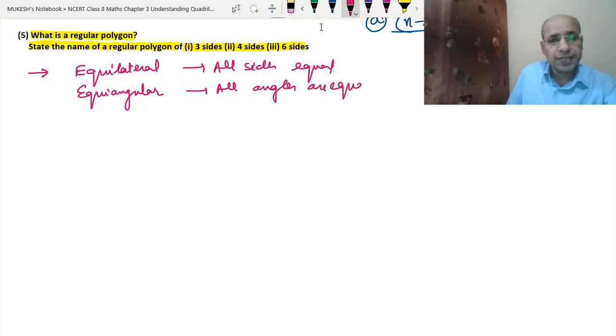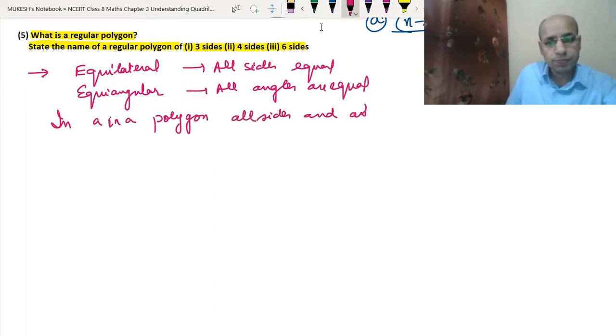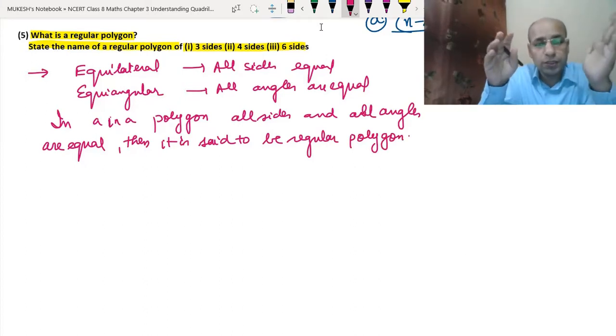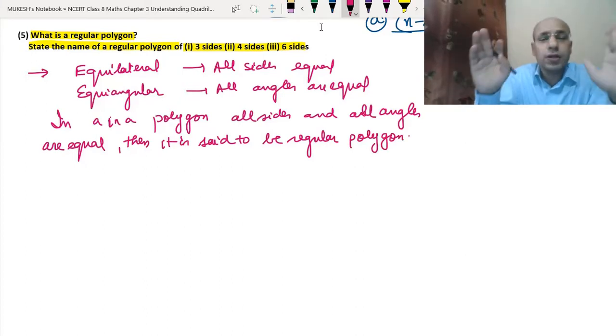So we can say that if in a polygon all sides and all angles are equal, then it is said to be a regular polygon. So what is the definition of the regular polygon? If all the sides of a polygon and all the angles of a polygon are equal, then it is a regular polygon.